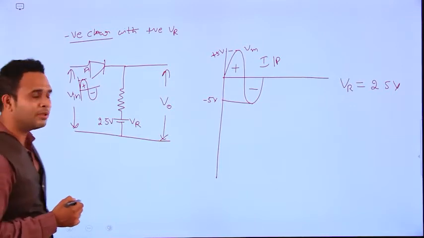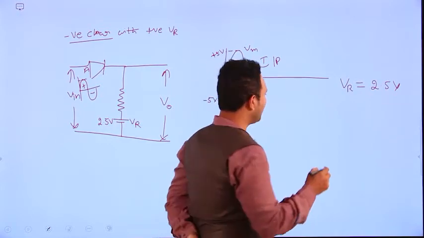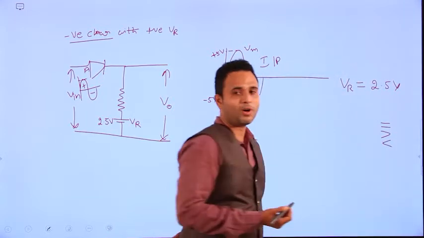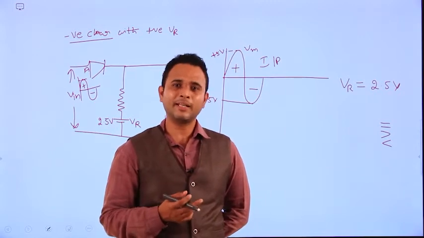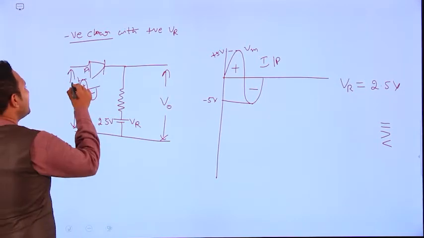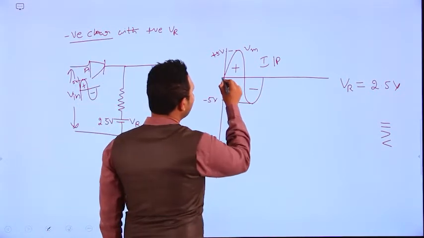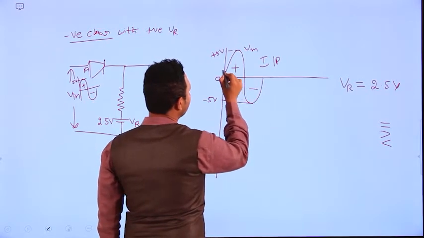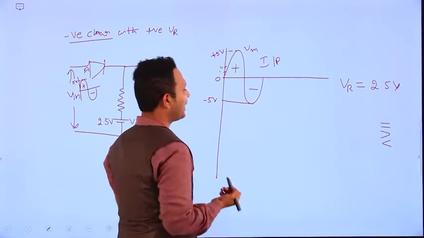Here we have to learn about three conditions. These are basic mathematical conditions: equal, greater than and less than. What happens with equal, what happens with greater than, and what happens with less than? I will explain clearly. Here we have a maximum of 5 volts. This starts from 0, then 1, 2, up to plus 5 volts.